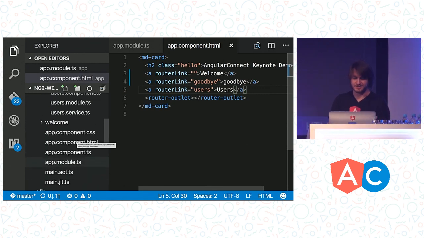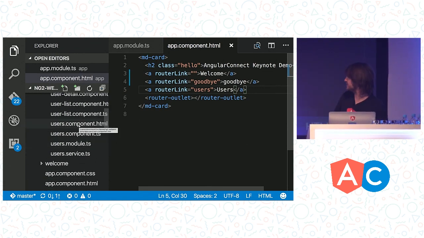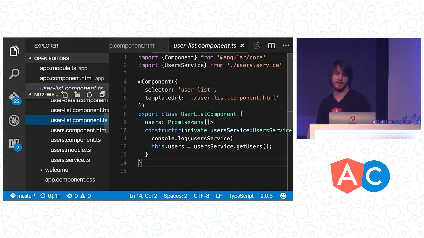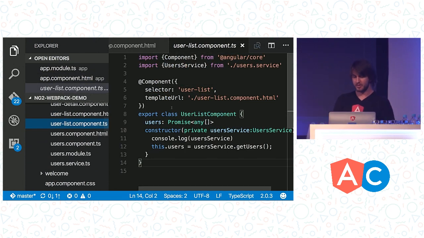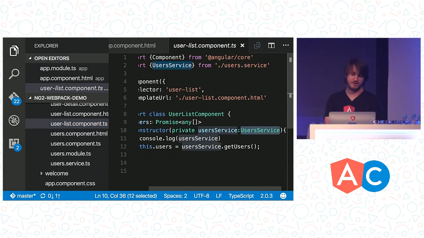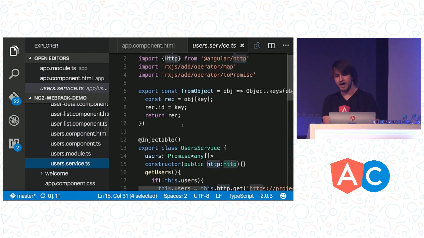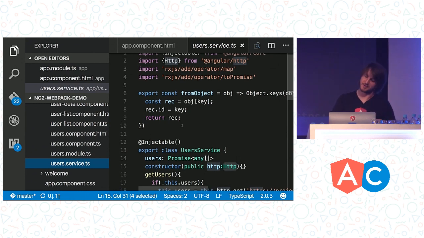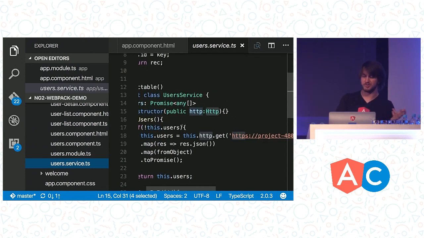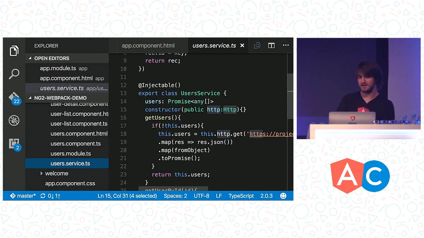So what we're going to do in this case, let's test our user list component. That thing we were looking at, where we had our list of users, right? If we look at our component real quick, it's a pretty straightforward thing, but what we're doing in here is we're actually using a user service. This is an Angular service. If we have a look at that, it's using Angular's HTTP. It's using RxJS, and it's actually making real calls to a live server, right? And so this is the kind of thing that we don't actually want to use in tests, right? We want to be able to mock that out.